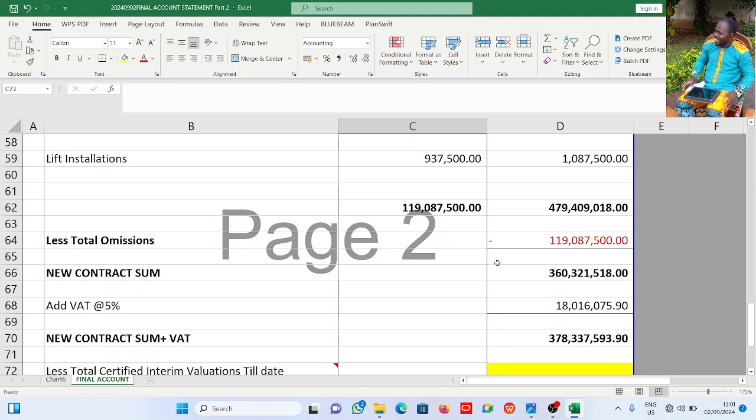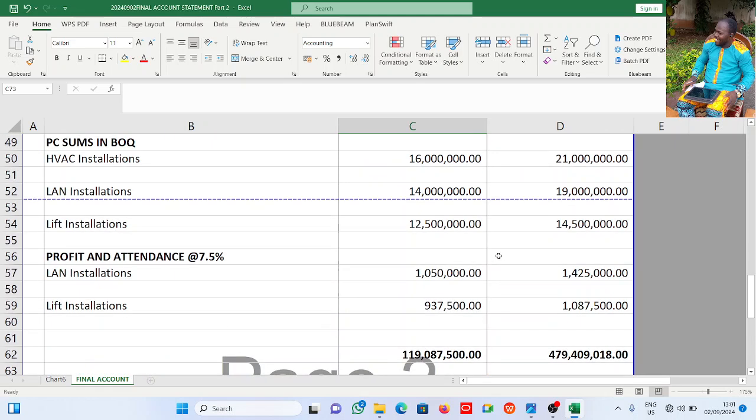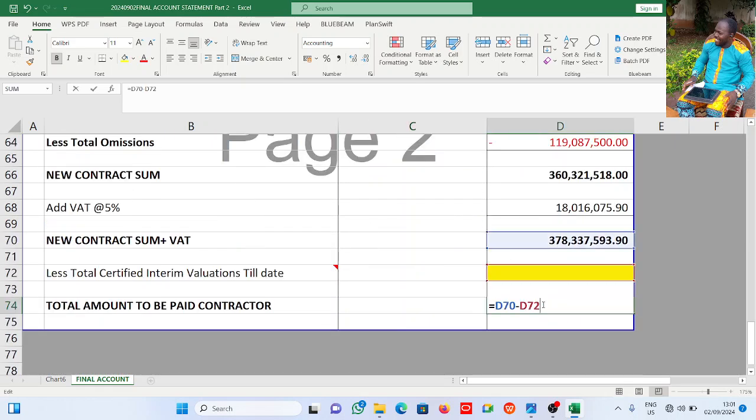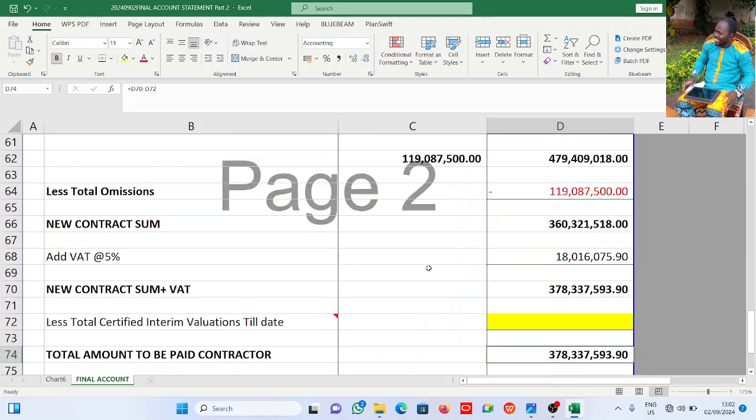Now, if I have paid the contractor half of the retention, what is left to be paid at final account? The balance of the retention. All right, and that is what final account is all about. But it has to be stated. You have to do the analysis to understand that that is actually what is left to be paid, except if it's, okay, there are some special contracts where there may be variations, but in the majority of contracts at penultimate valuation, 50% of the retention money is paid, while the remaining 50% is paid after the defect liability period. It helps you to check whether I am right or I am wrong.